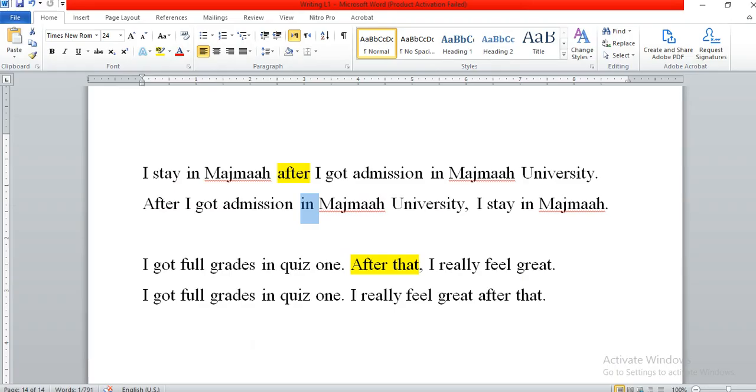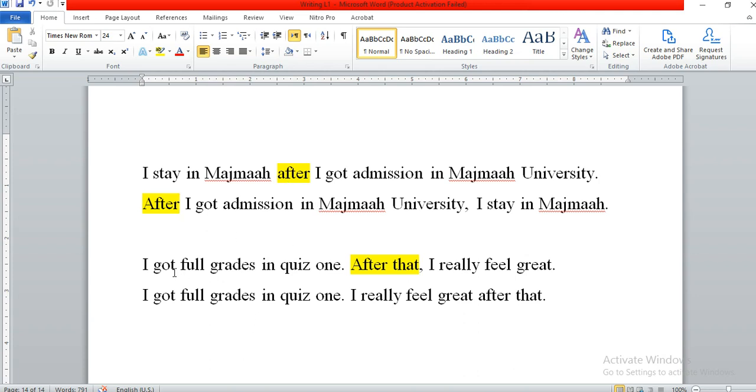It is talking about, if we read these sentences. Let's read. I stay in Majma after I got admission in Majma University. After I got admission in Majma University, I stay in Majma. If you look at the word "after", we have two sentences: I stay in Majma. I got admission in Majma University. After I got admission in Majma University, I stay in Majma. So here, look, the word "after" is connecting two sentences.